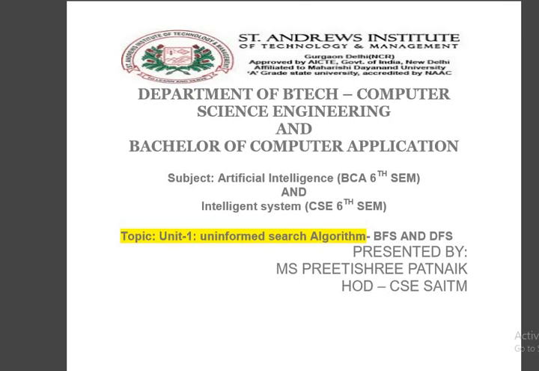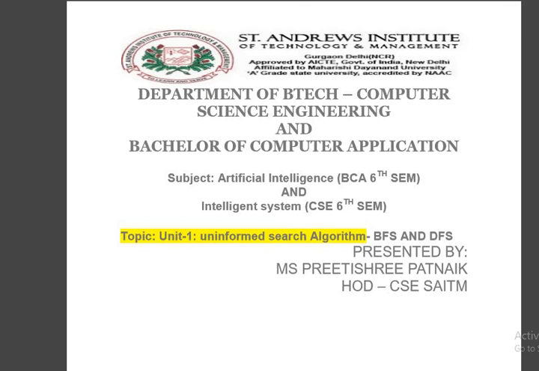We have already come across these two topics in the search criteria, as we have covered the curriculum in data structure and also in algorithm analysis and design. Today we will discuss how the search criteria is going to be fruitful in terms of artificial intelligence. When we say it is uninformed search, why it is so called, and how this algorithm can be developed. With the programming concept, the same algorithm can be implemented by using any programming language like C or C++, or through Java or through Python. Students can develop the program for the proper execution of the algorithm.